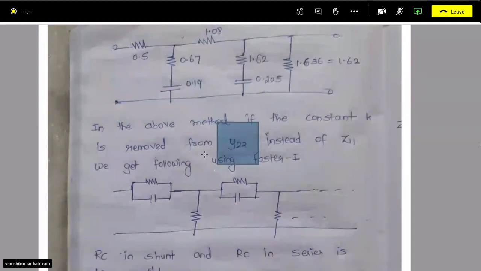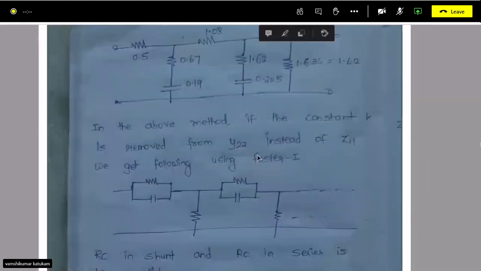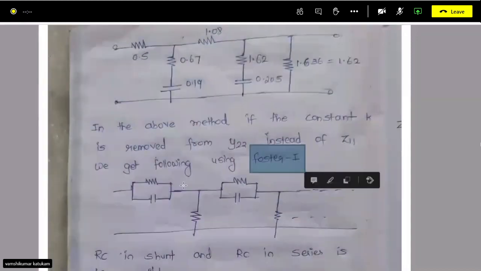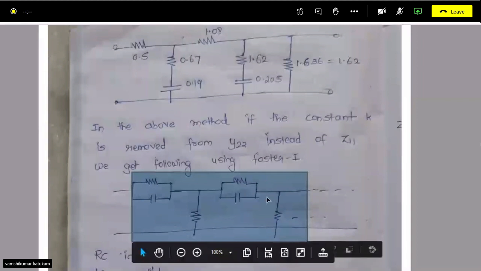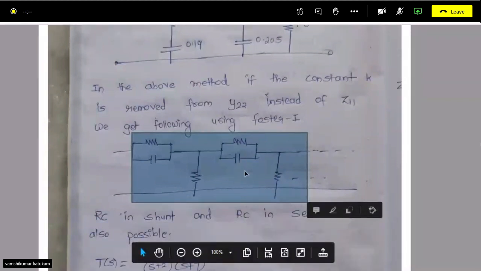Instead of that, if you subtract from the admittance, and after subtracting that constant from the admittance take the reciprocal of that, you will get the impedance, and then if you use the Foster one method, you will get it in this fashion. Okay, so that is a difference.